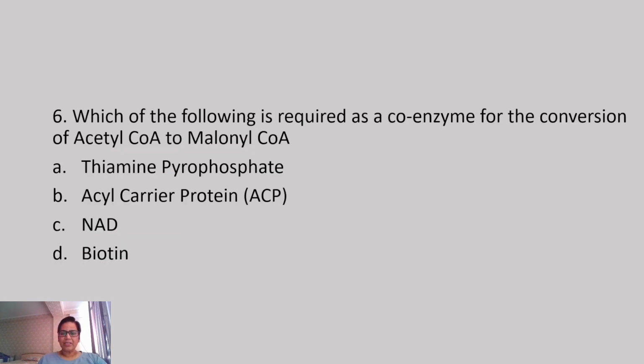Which of the following is required as a coenzyme for the conversion of acetyl coenzyme A to malonyl CoA? Simple, acetyl coenzyme A has 2 carbon atoms. Malonyl CoA has 3 carbon atoms. That means we are increasing the number of carbon atoms. The process is carboxylation.